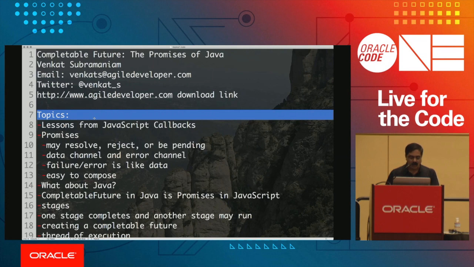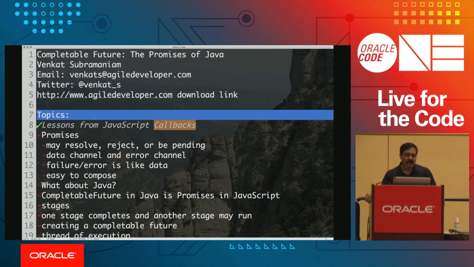So let's get started. Well, one of the first things I want to start with is some lessons that we can learn from JavaScript. I know that sounds really odd, but it's true. We can actually learn from JavaScript as well. JavaScript has gone through a phenomenal growth over the past several decades. And one of the things that JavaScript programmers have learned the really hard way is callbacks. In fact, they have a special name for it. It's called callback hell.